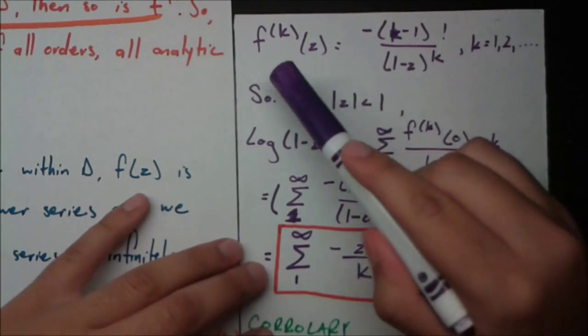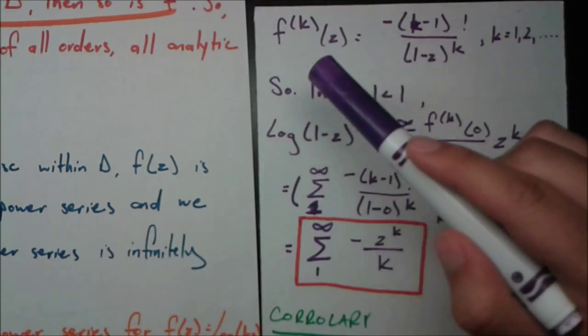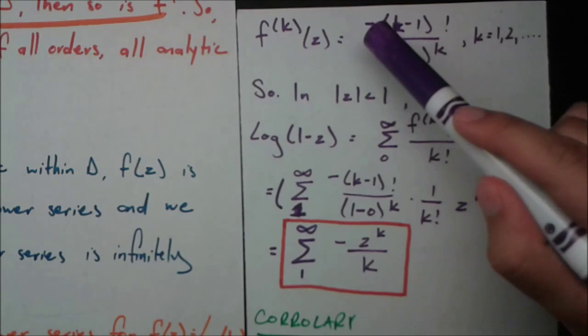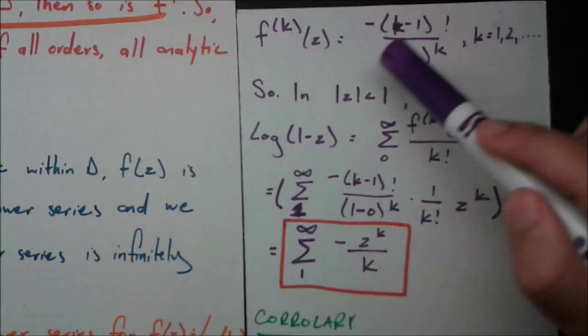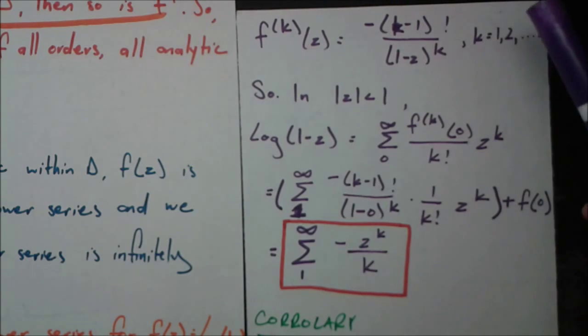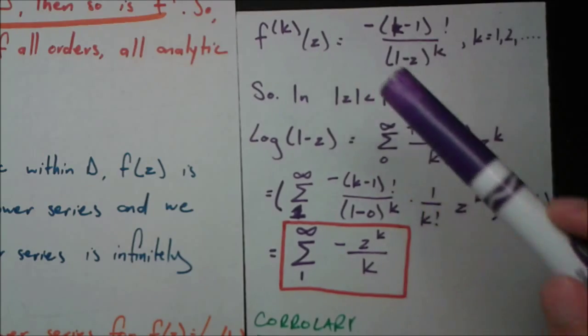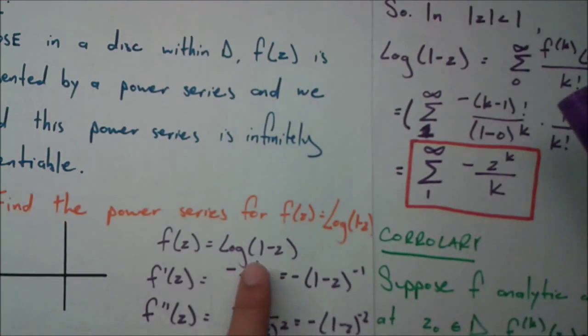So notice that the kth derivative of f, where f is the function big log of 1 minus z, is given by negative quantity (k minus 1) factorial over (1 minus z) to the power of k. And this is true for k equals 1, 2, 3. It's not true for k equals 0, because if we want f zeroth derivative of z, which is just f of z, then it's simply given by log of 1 minus z.